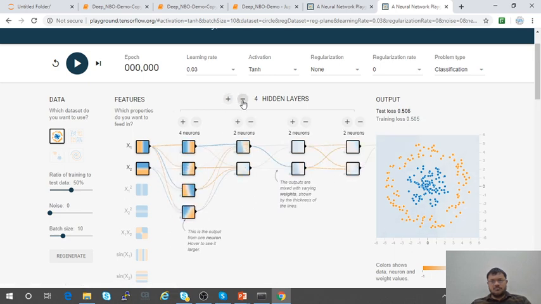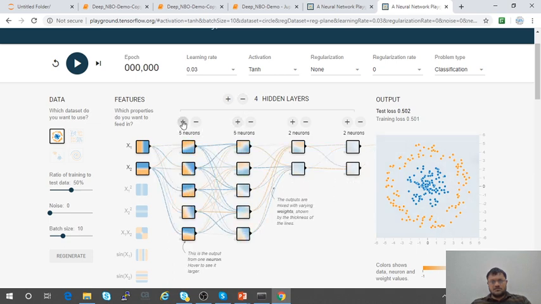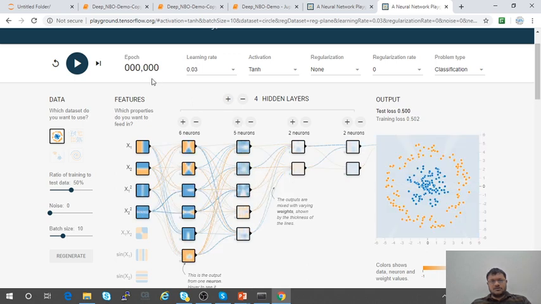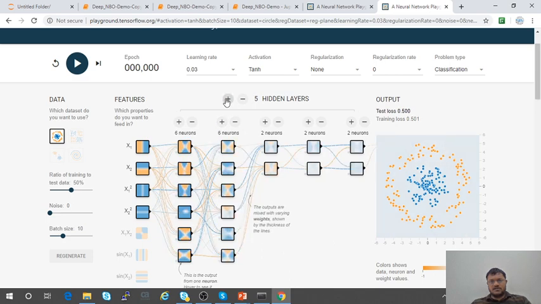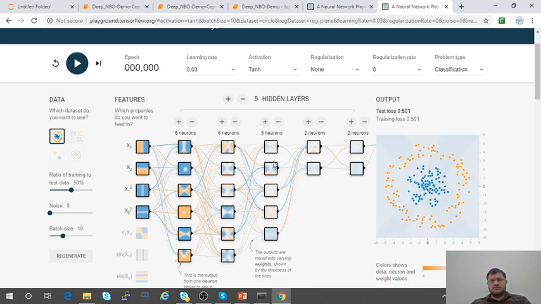So this is only for the demo purpose, and I can increase the number of nodes here, and here also I can increase the number of nodes like this. Now these are my epochs, how many times my data will pass through the neural network. And if I want to, I can again increase the number of hidden layers like this, and then four, 1 2 3 4 5, and here also.